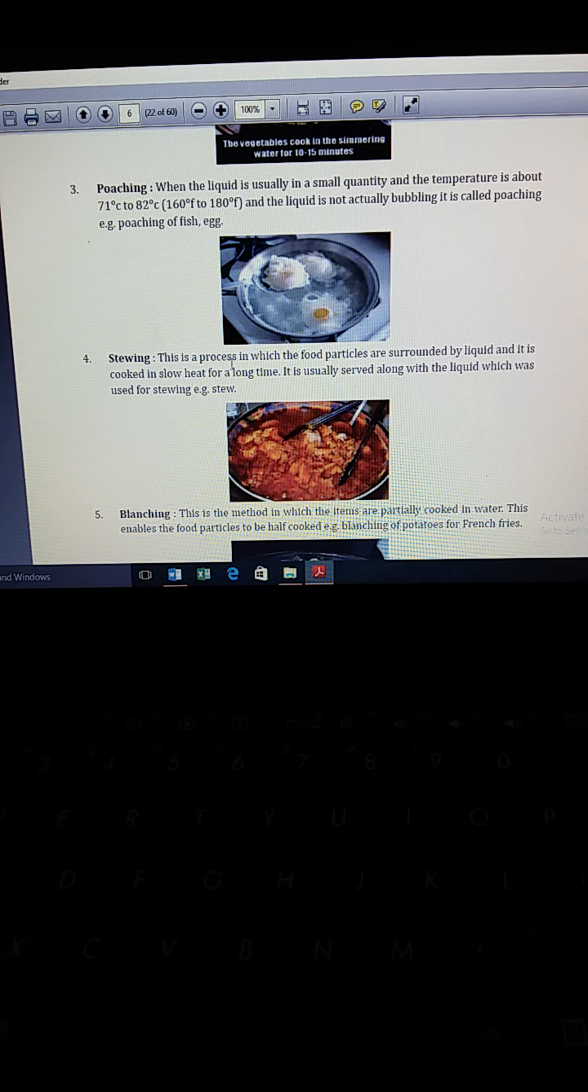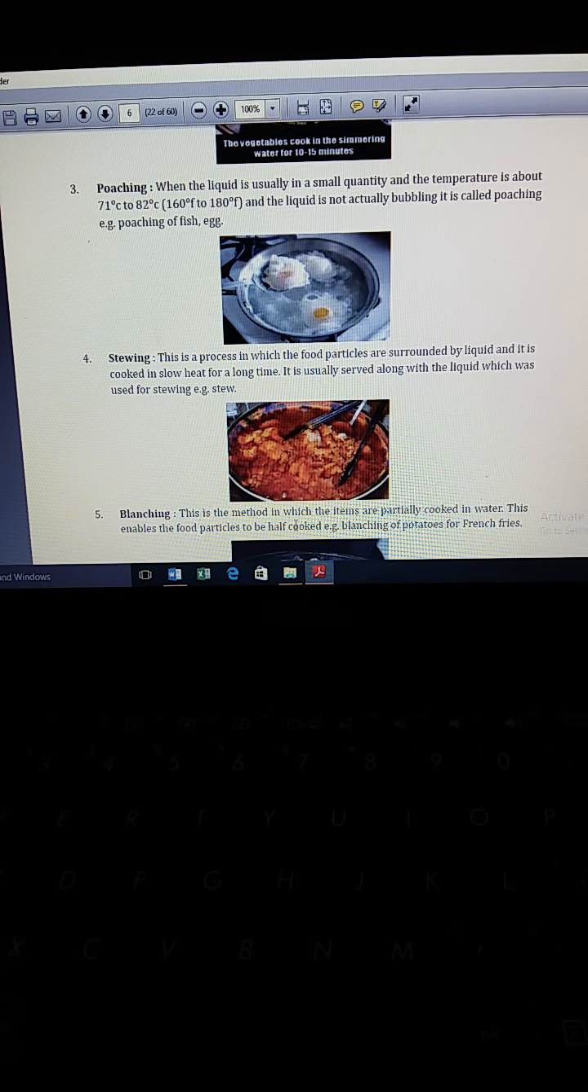Stewing. This is a process in which the food particles are surrounded by liquid and cooked in slow heat for a long time. It is usually served along with the liquid which was used for stewing. Example, stew.